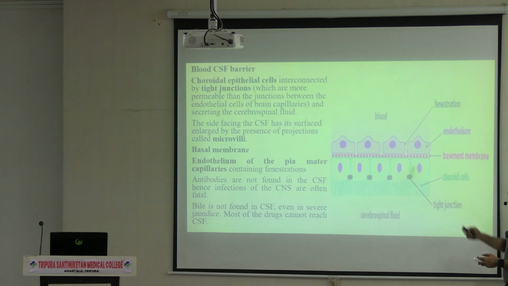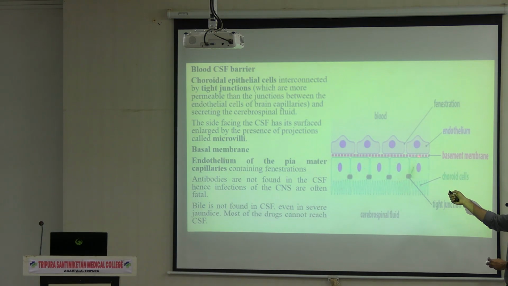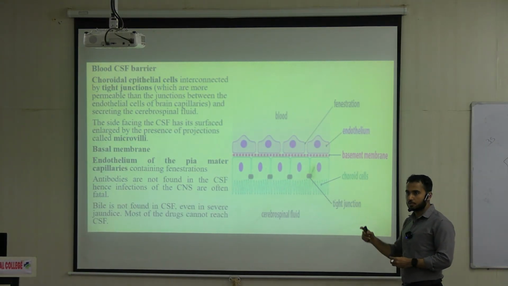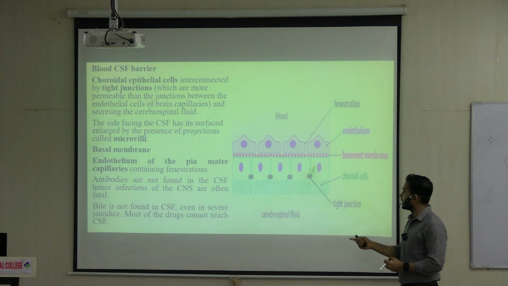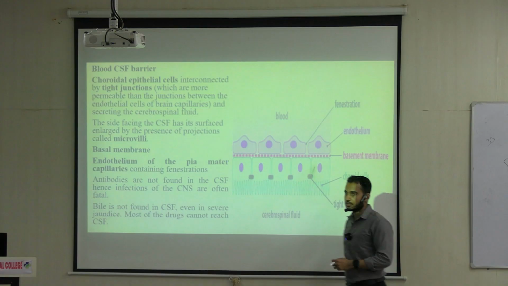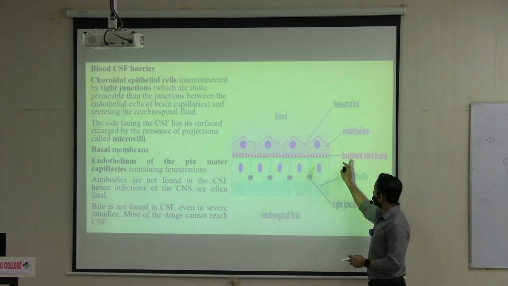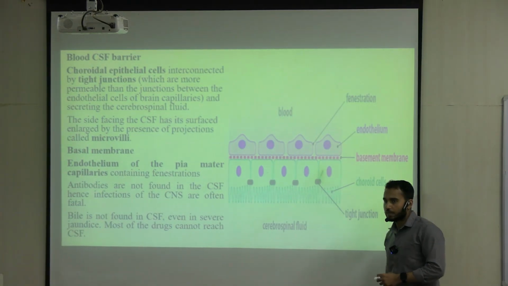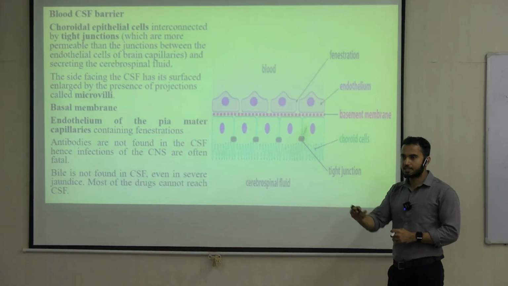As you can see, the choroidal endothelium are there, lying in a basement membrane, and in between the endothelium of the capillaries you can see fenestrations are there, lying in the basement membrane. In the next layer you will be getting the ependymal cells, which are present inside the ventricles.